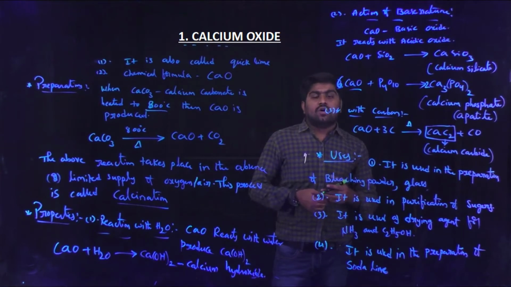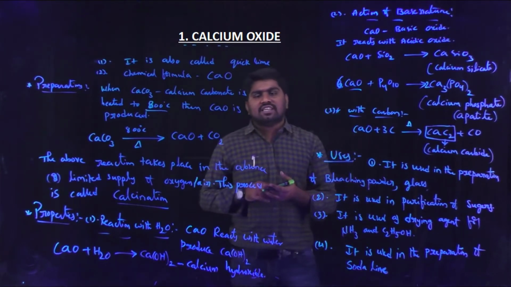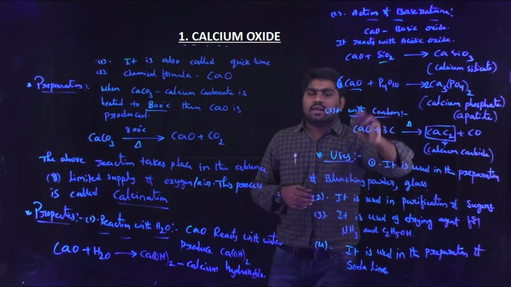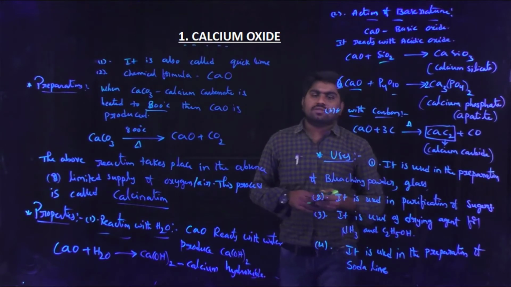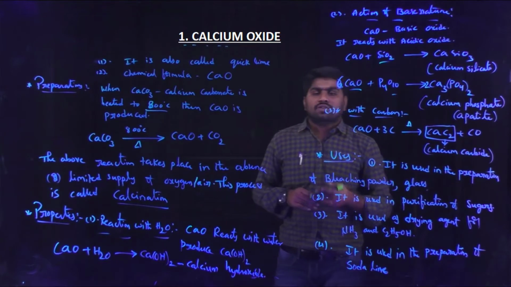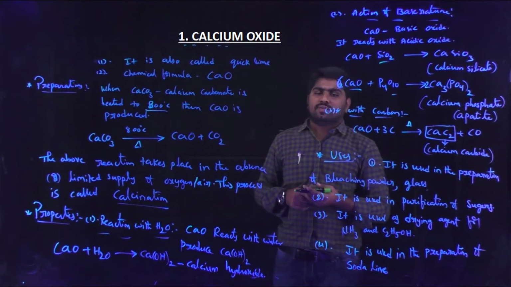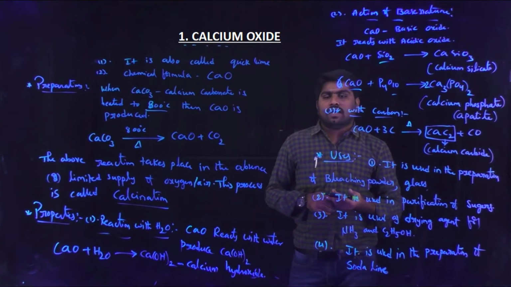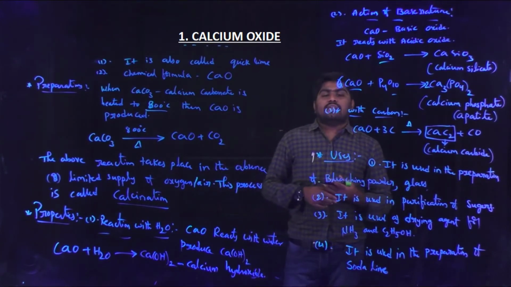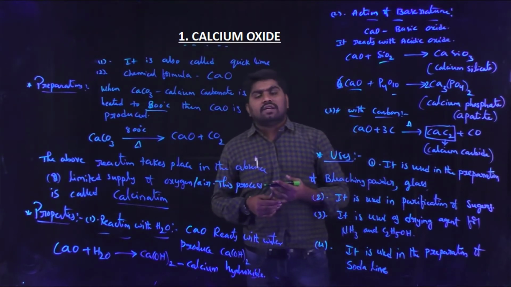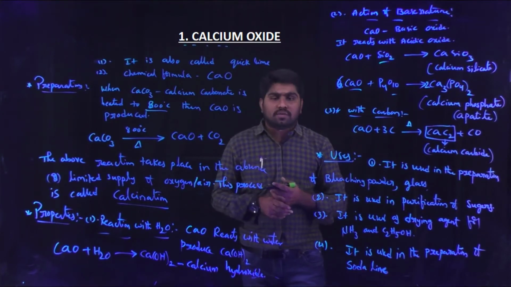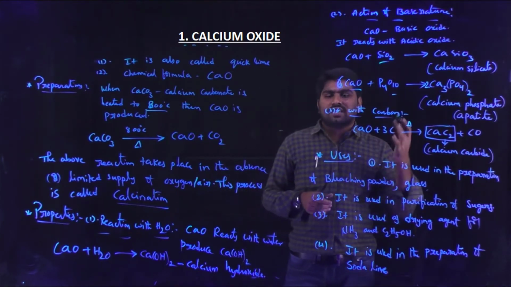It is a basic oxide, so it reacts with acidic oxides. Some of the acidic oxides are silicon dioxide and phosphorus oxides. CaO plus SiO2 gives calcium silicate, and with phosphorus oxide it produces calcium phosphate, which is called apatite. Okay, now the third chemical property is with carbon. When calcium oxide reacts with carbon, it produces calcium carbide, which is one of the important compounds for the preparation of many organic compounds. So these are the chemical properties.